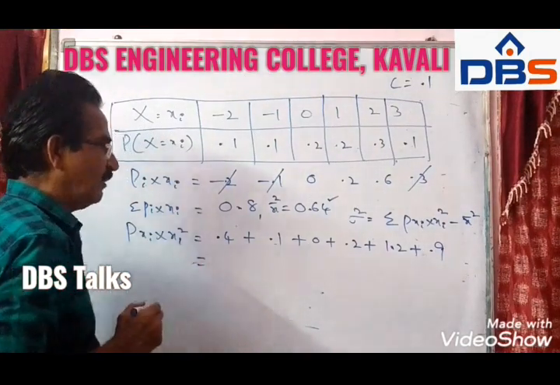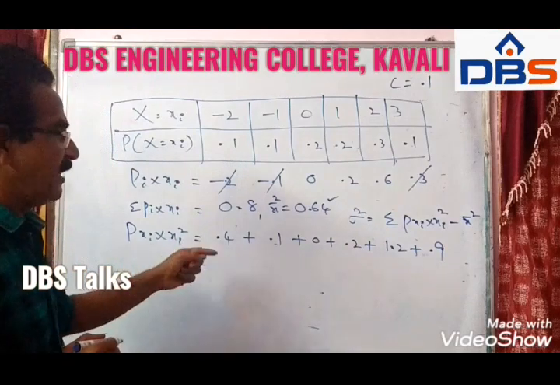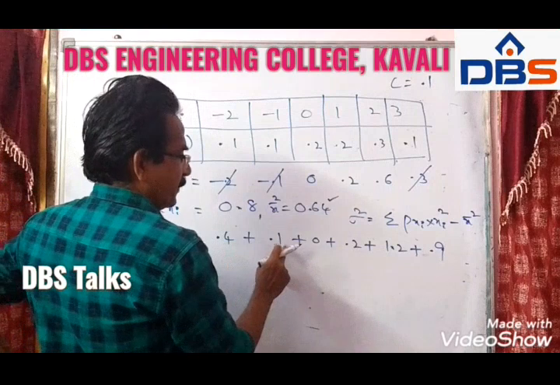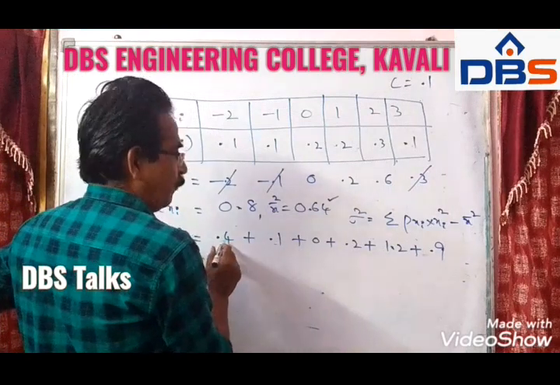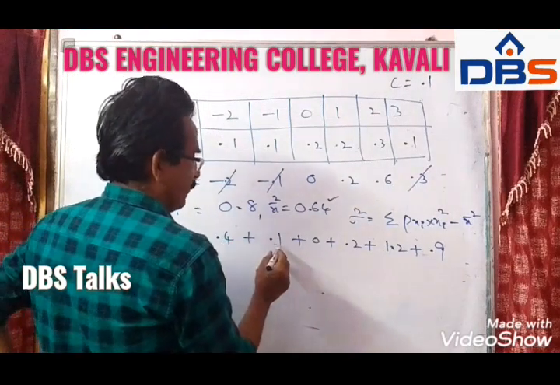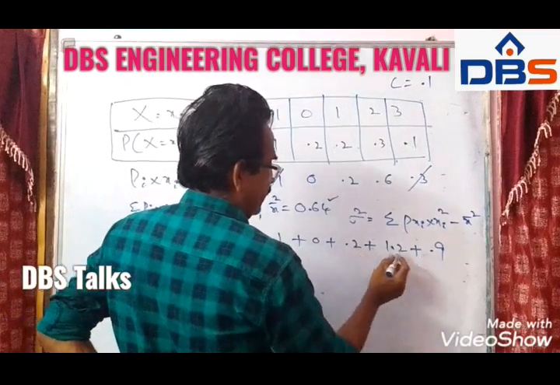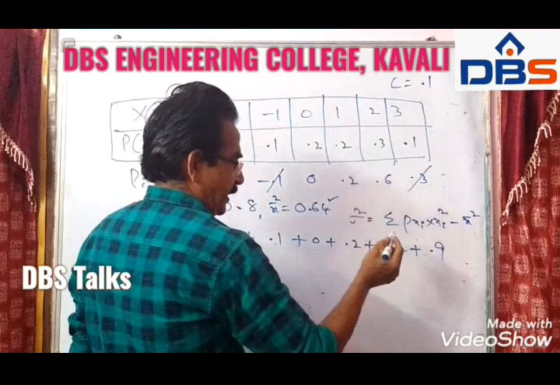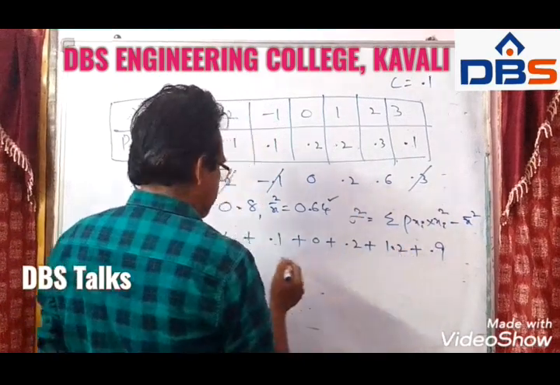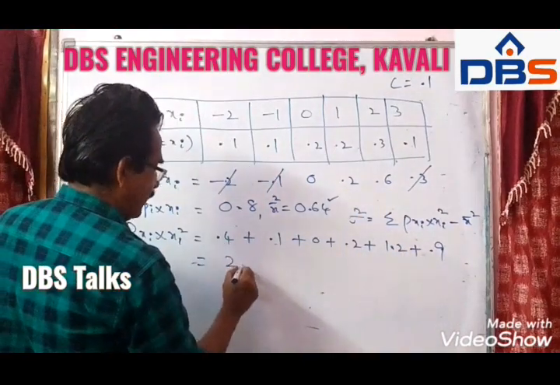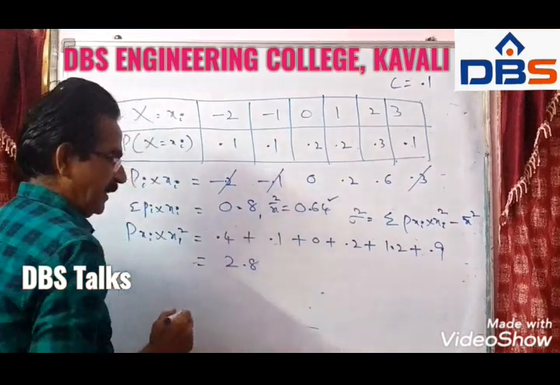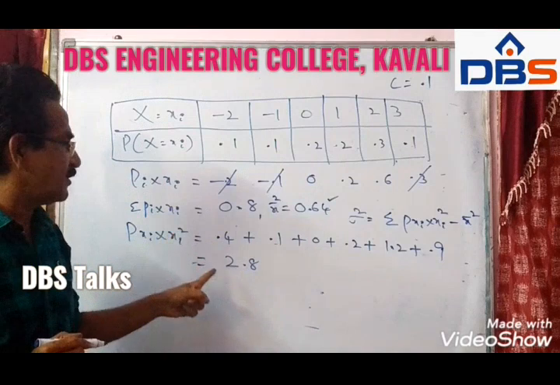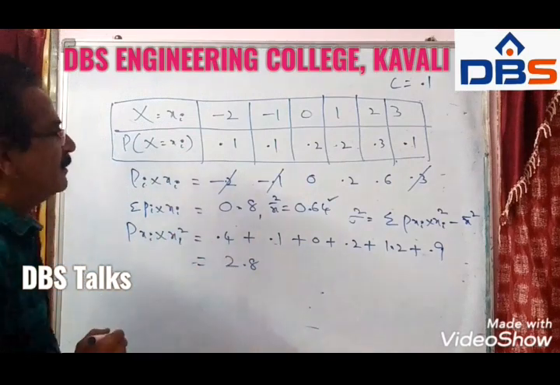Let us add all these things. This is 0.4, plus 0.1 is 0.5, plus 0.2 is 0.7, plus 0.9 is 1.6. 1.6 plus 1.2 is 2.8. So sigma pi into xi square is equal to 2.8.